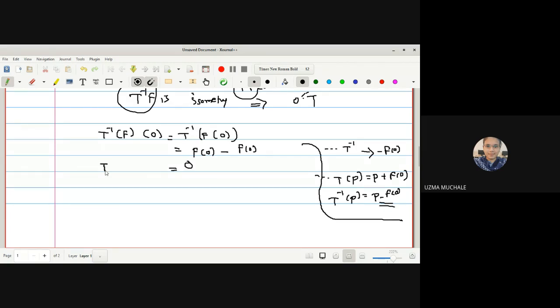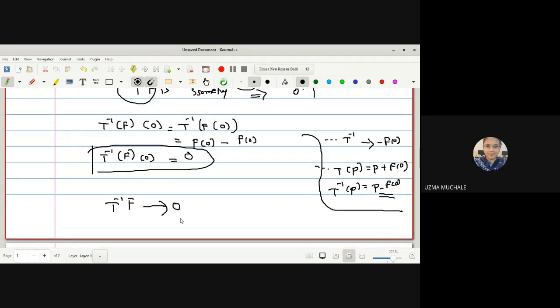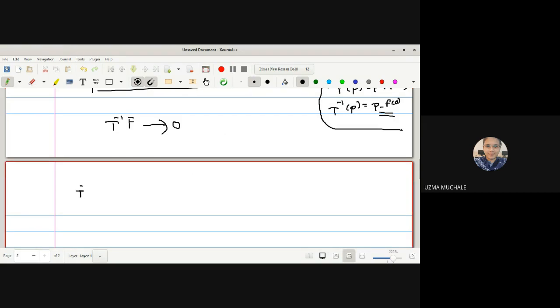It is 0. So we can say now T inverse of f of 0 is equal to 0, which implies that T inverse f maps origin to origin. Okay, it maps origin to origin, which implies that T inverse f is an orthogonal transformation. Right? Yes, ma'am. Are you getting me?